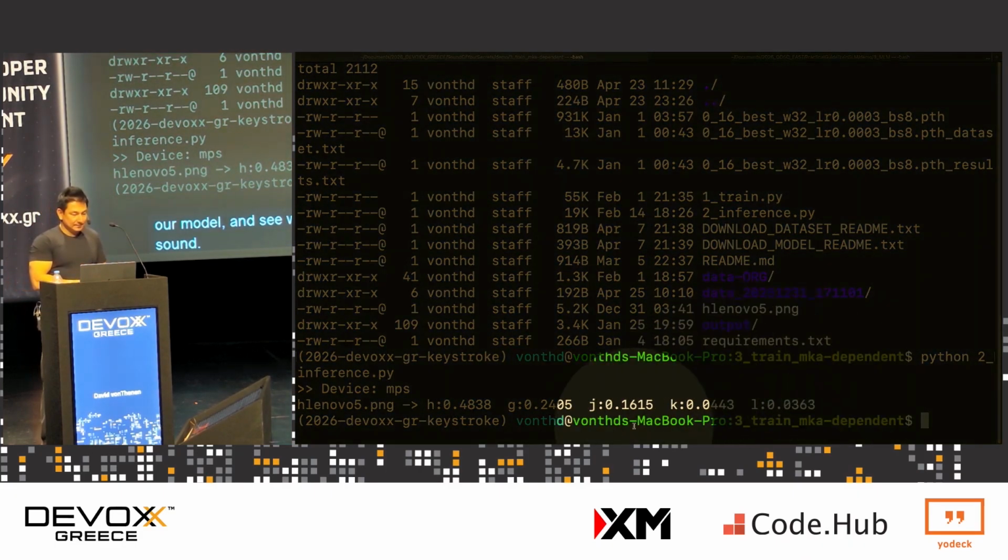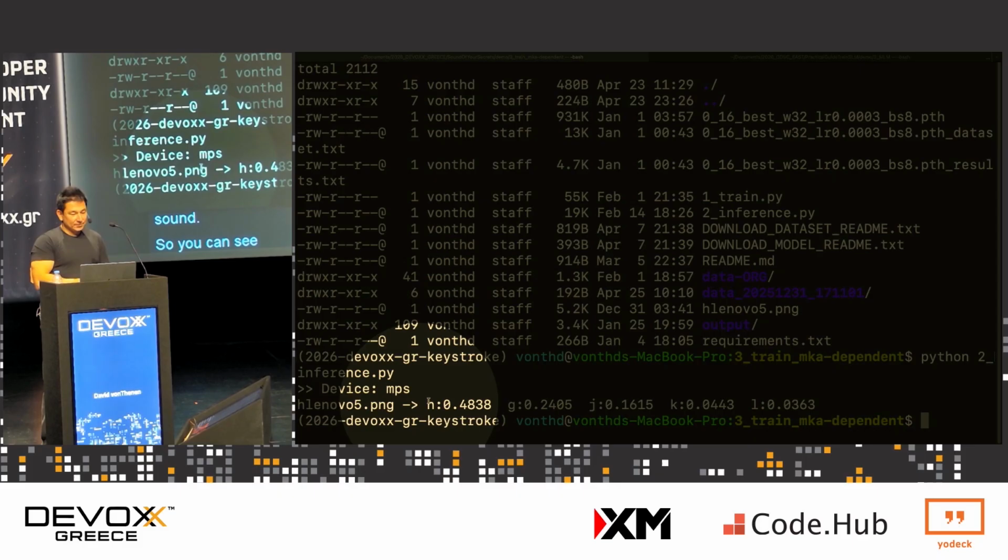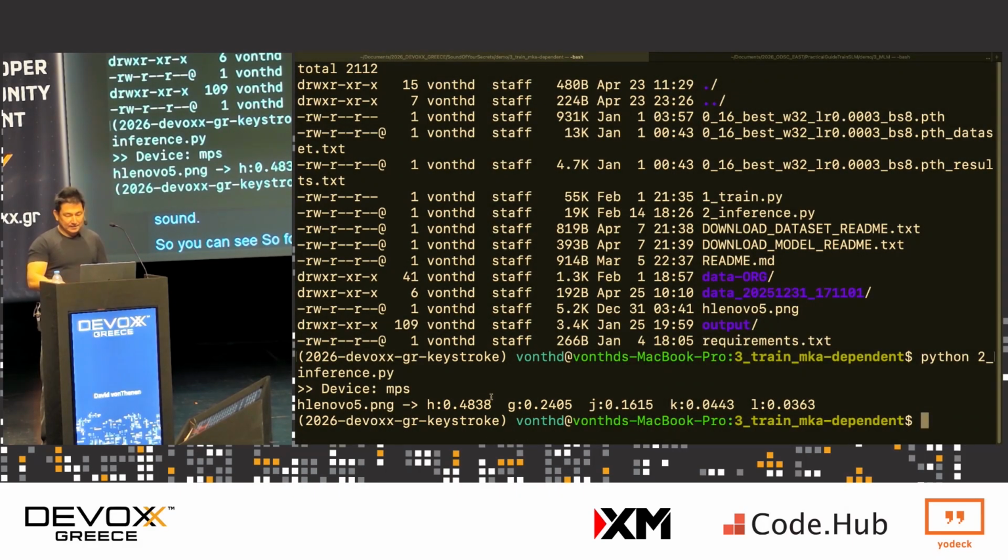So you can see, for that particular key, the letter H, the most confident answer is the letter H, which is correct, at 48%. And then you can see the letter G, which is right next to it, at 24%, letter J, 16%, and so on. I did top K equals 5 for a reason, which we'll come back to in a little bit. But the interesting thing here is that it can actually predict that particular sound, the letter H, using data over multiple keyboards.